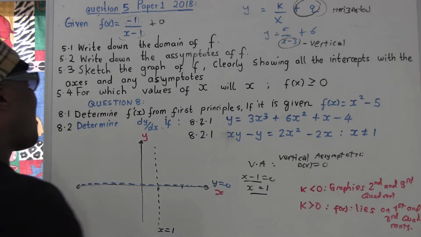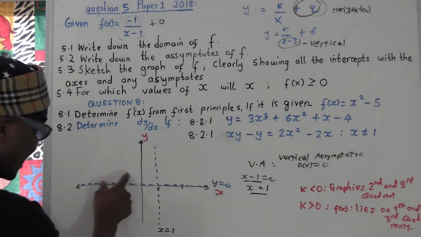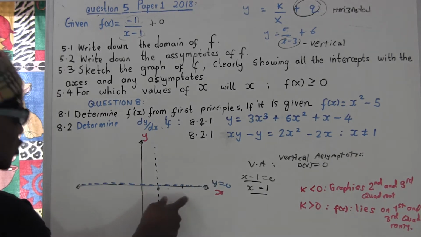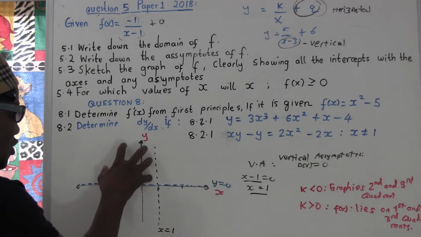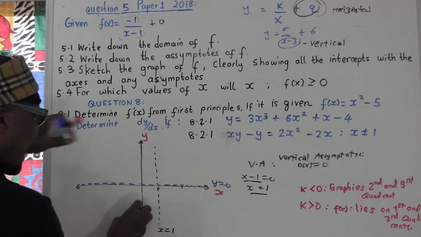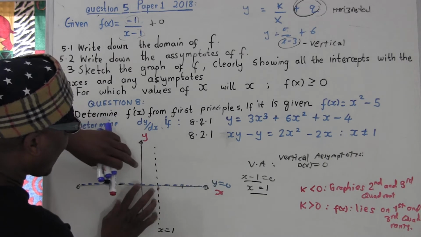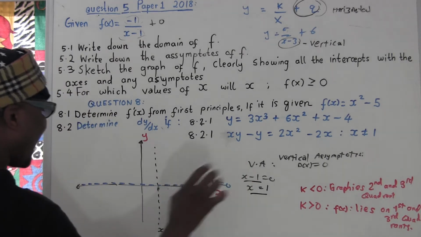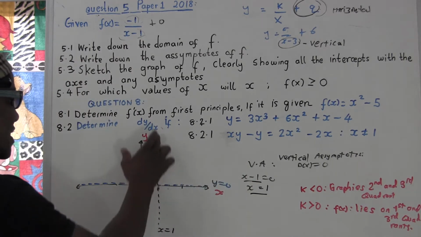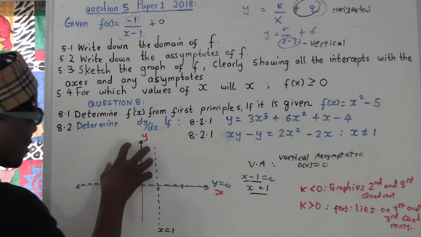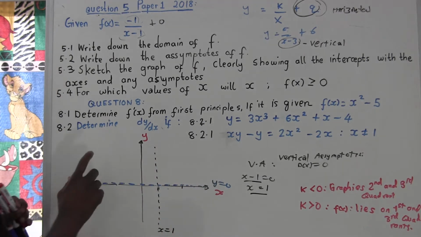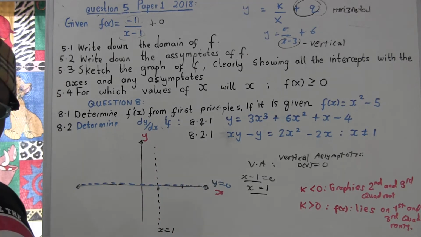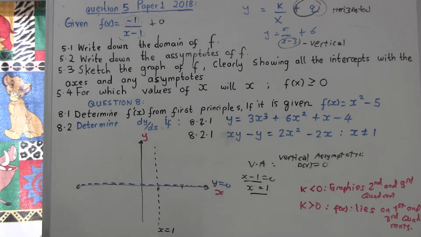Oh, yeah. So now the problem is you don't know where it's going to cut. Is it going to cut here, or here, or there? We know it's going to lie here. So you assume the x and y plane is not there; you deal with the asymptotes, vertical and horizontal. Now you want to know where it's going to cut. To know where it cuts, you have to find the x-intercept and y-intercept.